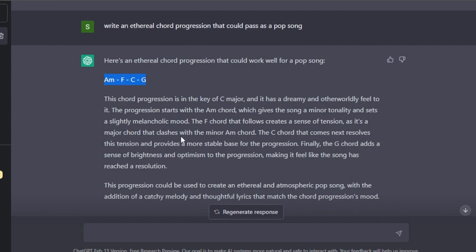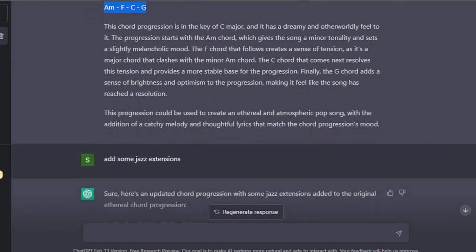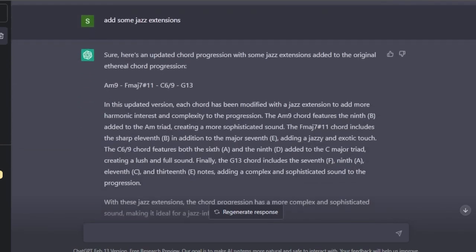So this is perfect. This is what I was looking for. Now I can give more commands such as add some jazz extension. So this is what we're talking about. You can see an updated chord progression for some jazz extensions. So here we got our answer. And again, it's explaining to me how I can create these chords. So this is what I got for my jazz extensions.